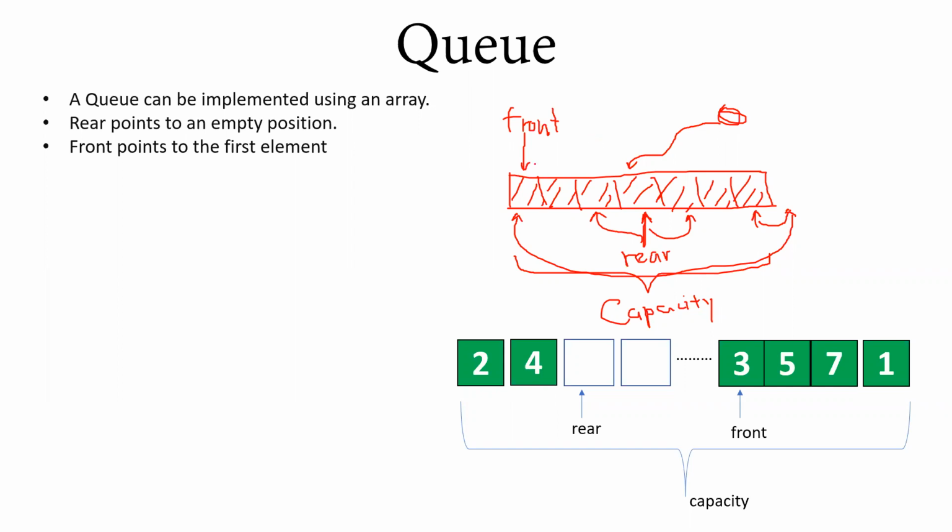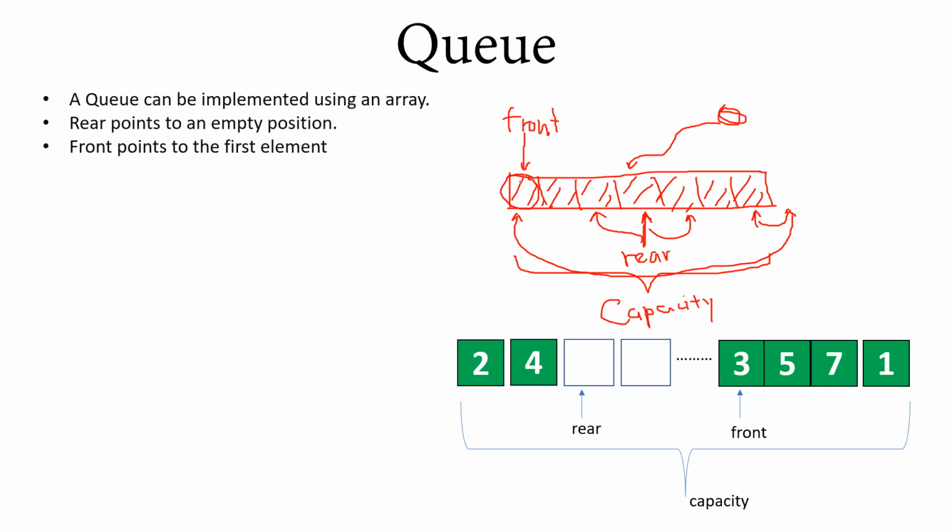At the same time, let me explain how the deletion operation, or how you read from the queue, works. That operation is called dequeue, and the insertion operation is called enqueue, right? The other operation, reading a value from the queue, is called dequeue. In that, we read from the front.